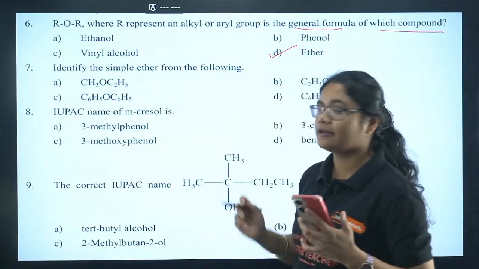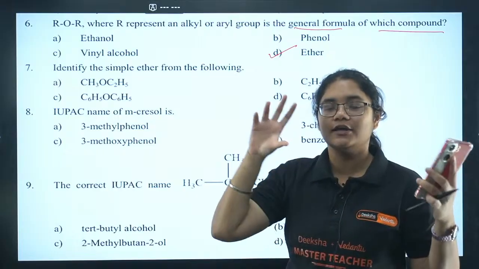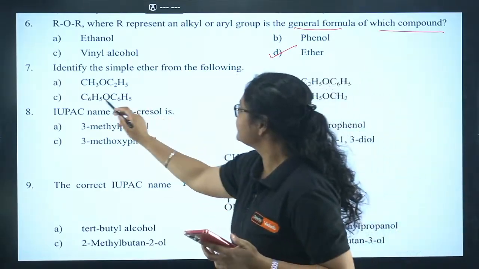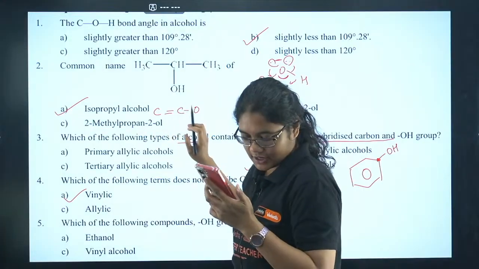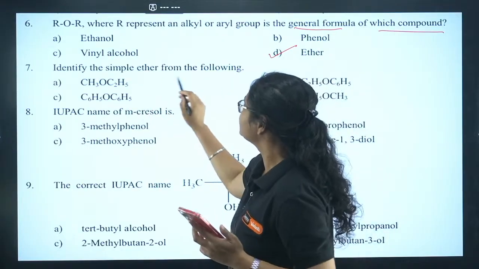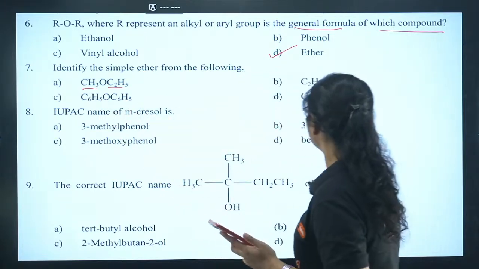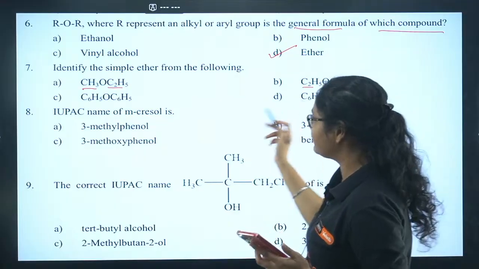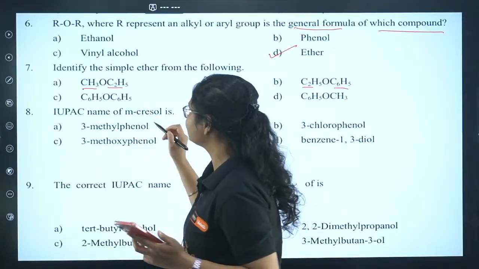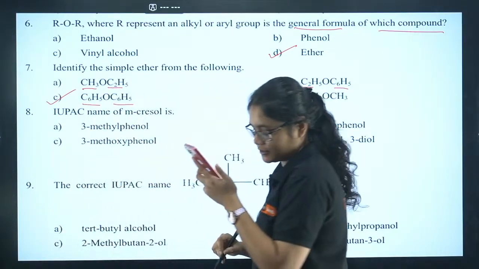Identify the simple ether from the following. A simple ether means on both sides of the oxygen you will have the same type of R group. So we have CH3, no problem, Nishant. Just be a little bit cautious while reading the question. Here it is a complex ether because we have different groups. Here also it is complex because we have different groups. Here you can find the same groups on both sides, so this is a simple ether, that is option number C.